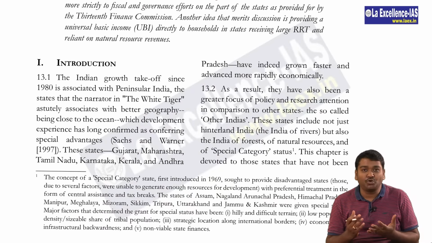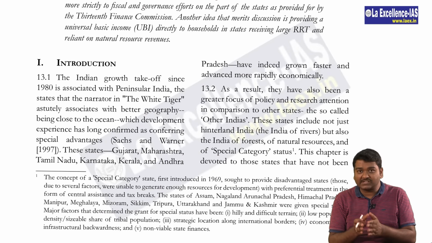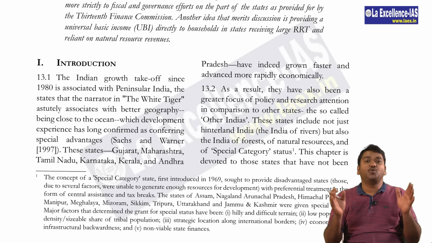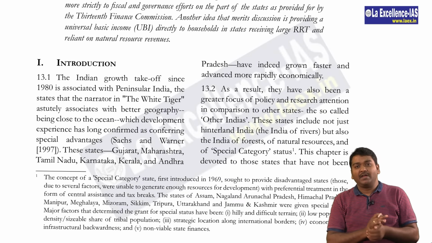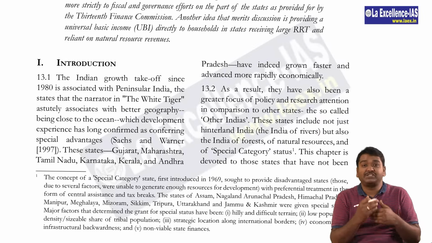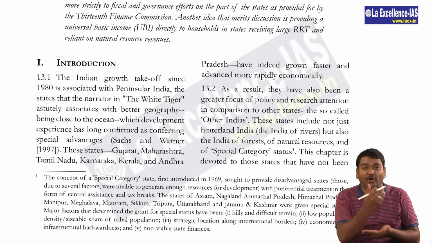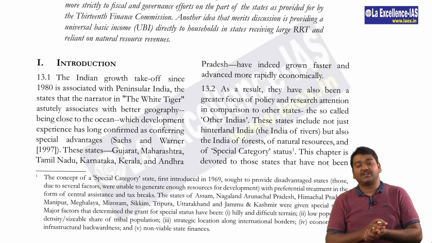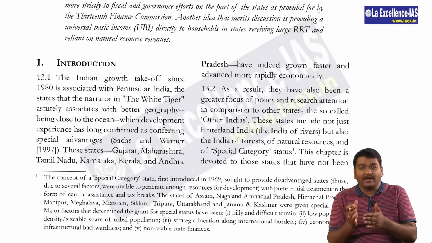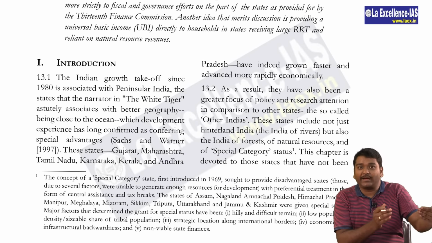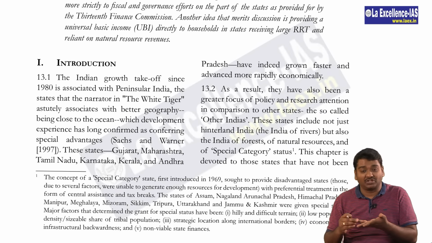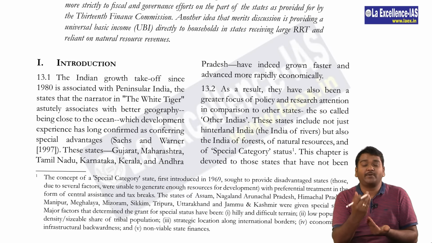Next, let's quickly move to page 285, where the focus is actually on the special category states, and it is also talking about two Indias. They say that in India there are certain states which receive more aid in the form of grants. It can be through special category status. And there are other states which are mineral rich. Here they take the case of Uttarakhand, Chhattisgarh and also Jharkhand, and they see whether these states have performed better.